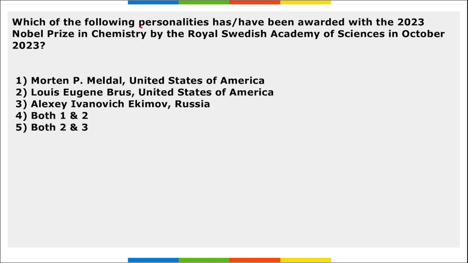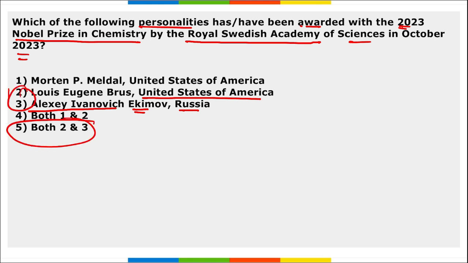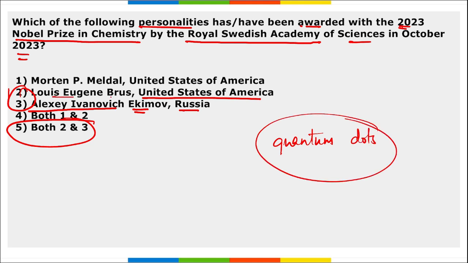Next, which of the following personalities have been awarded with the 2023 Nobel Prize in Chemistry by Royal Swedish Academy of Science in October 2023? So remember, Louis Eugene Bros of USA and Alexei Ivanovich Ekimov of Russia. They are the both individuals who were awarded with the Nobel Prize in Chemistry, and this is for the discovery and synthesis of quantum dots, right? So Louis Eugene Bros of USA and Alexei Ivanovich Ekimov of Russia, they were awarded with Nobel Prize in Chemistry, and it was for the discovery and synthesis of quantum dots.